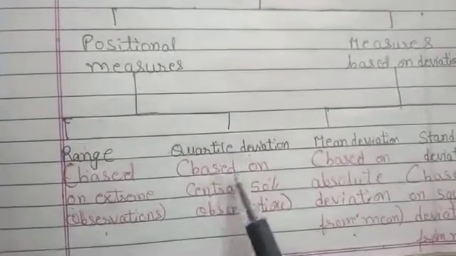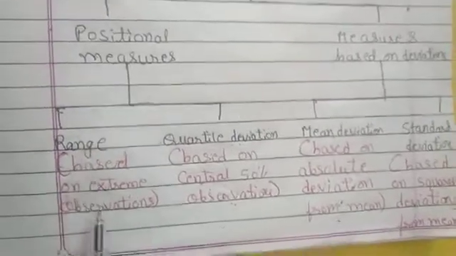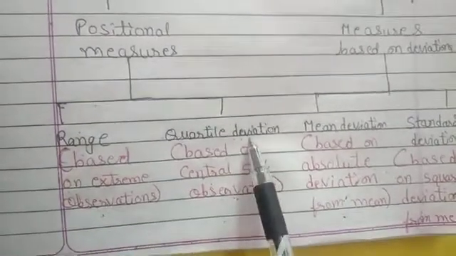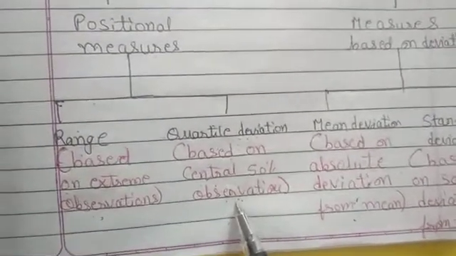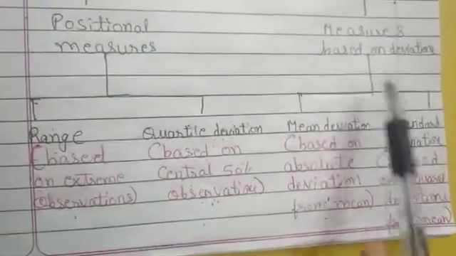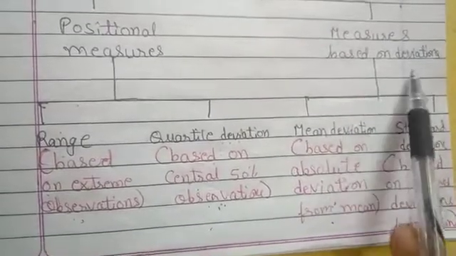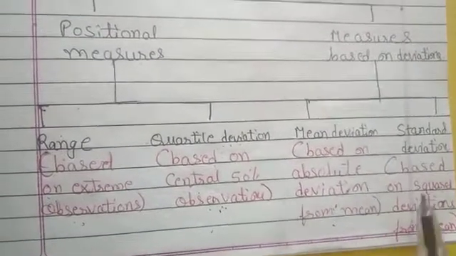So we have seen 4 measures of dispersion, 2 positional, 2 based on deviation. That is, the first 2, range and quartile deviation, do not take into consideration all the observations. Range is based on extreme observations, whereas quartile deviation is based on the central 50% of observations, that is, it considers Q1 and Q3. Whereas these 2, mean deviation and standard deviation, are based on the deviation from the average, that is mean.